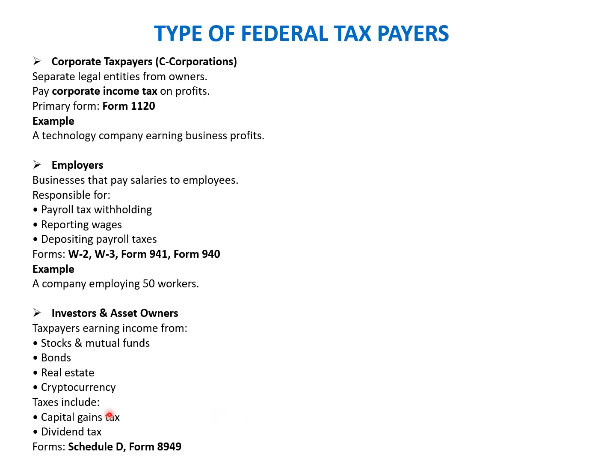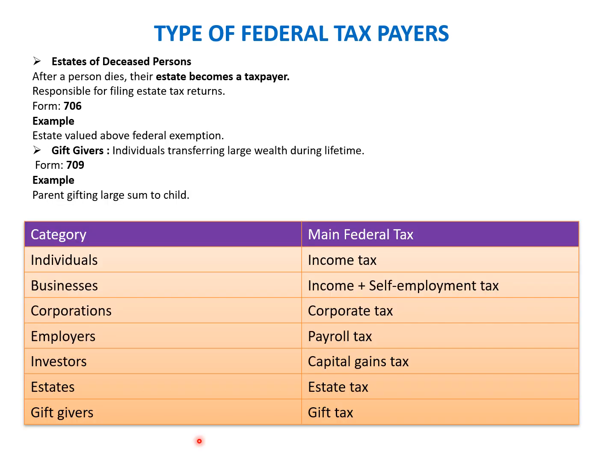So we'll move to the next slide and see a couple more categories who are paying the taxes. Okay, so we have two more categories, which includes the estate of the deceased person. So anyone who died and then the estate transferred to another person, that person or the estate of that person needs to file the return. And there's a threshold attached to it. We looked at it and it was 13 million dollars.